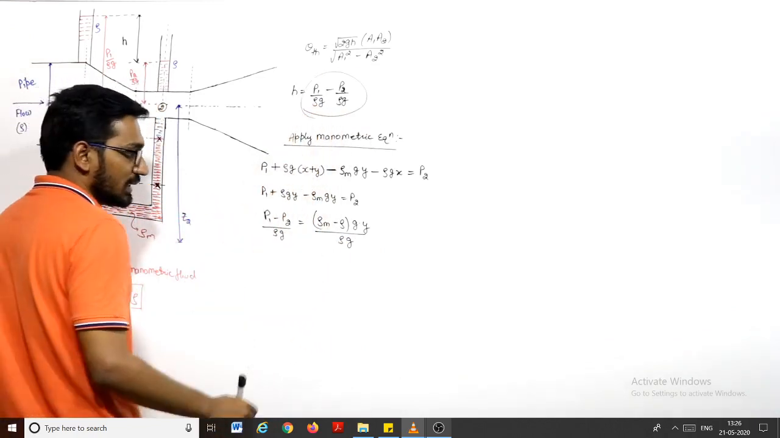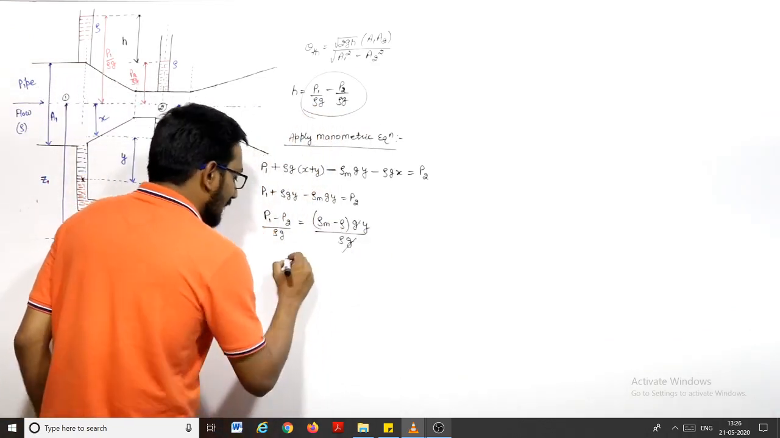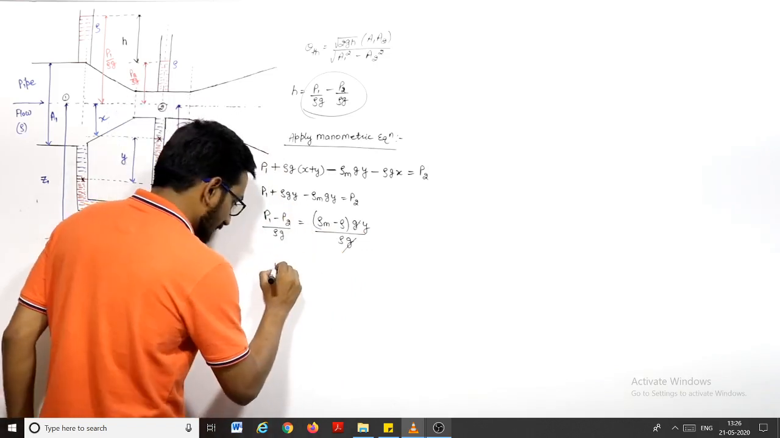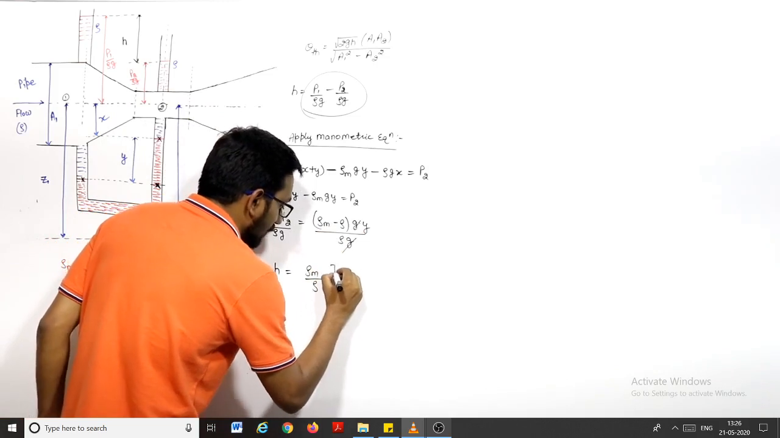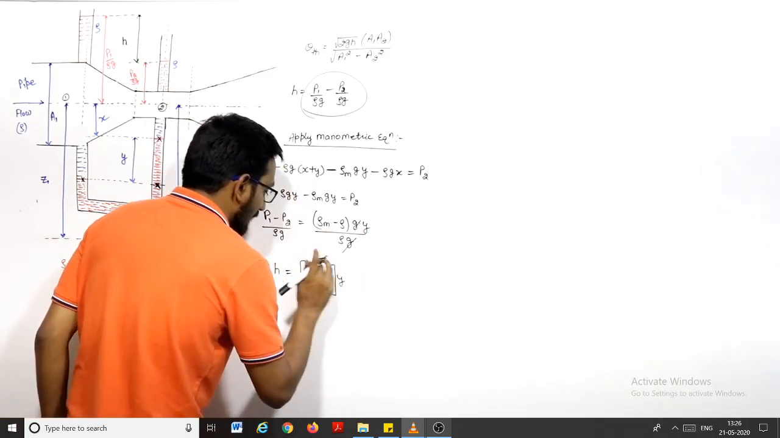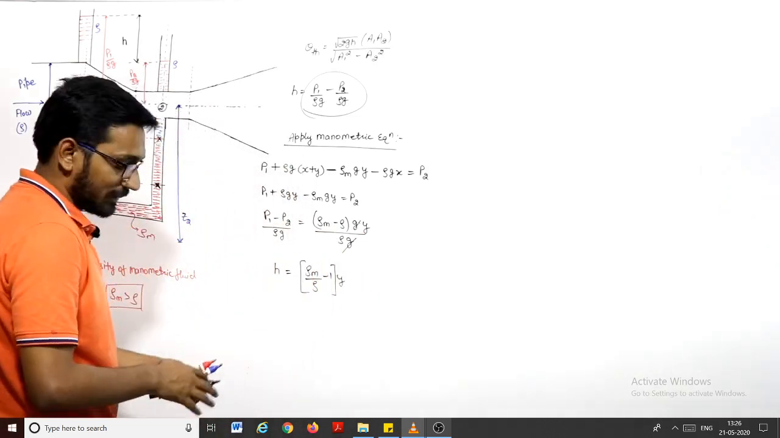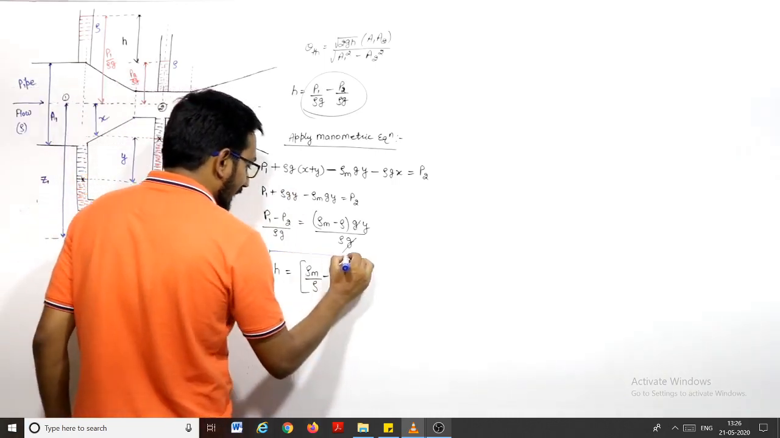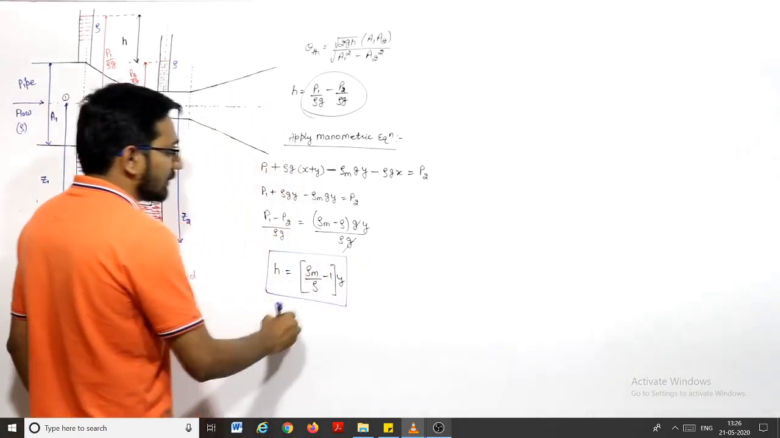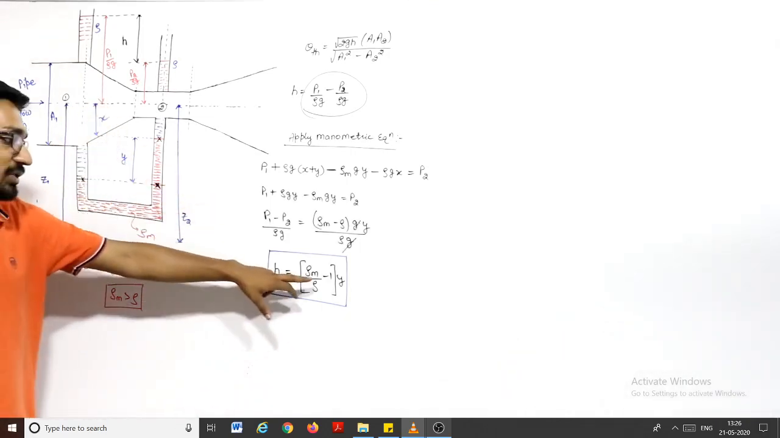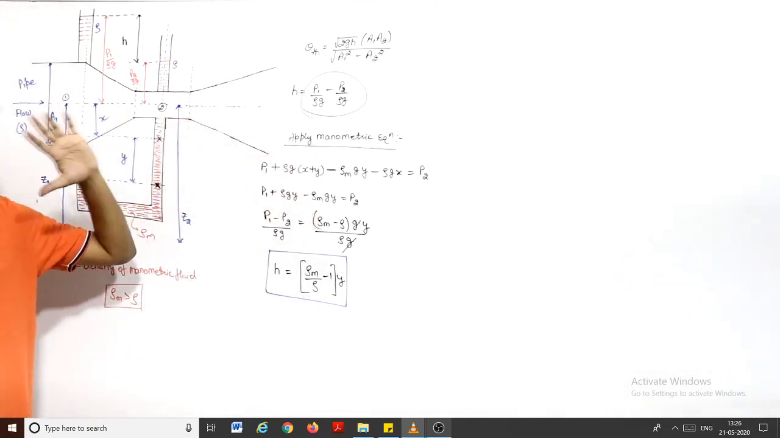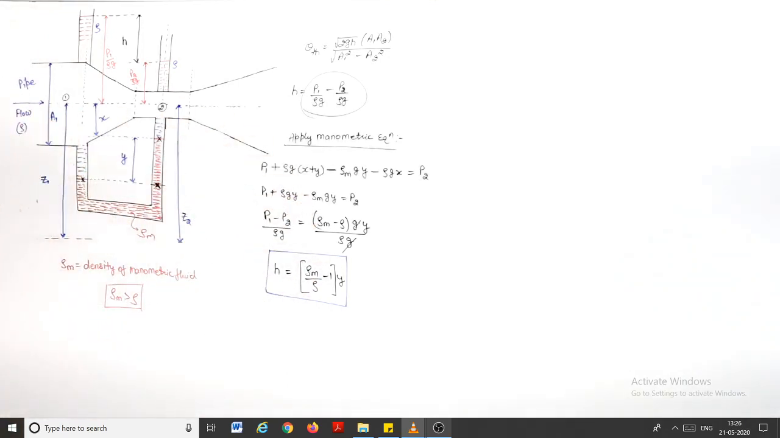So divided by rho g. So g and g will cancel out and this will be equal to H. This will be equal to (rho m upon rho minus 1) into y. So in place of head h, you can place (rho m upon rho minus 1) into y. You know this y, rho m, rho, you know. So in place of h, you can write this and then your answer will be correct.